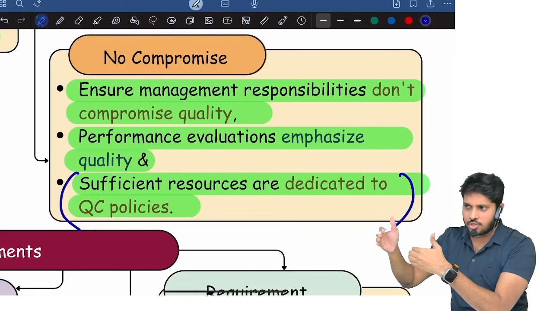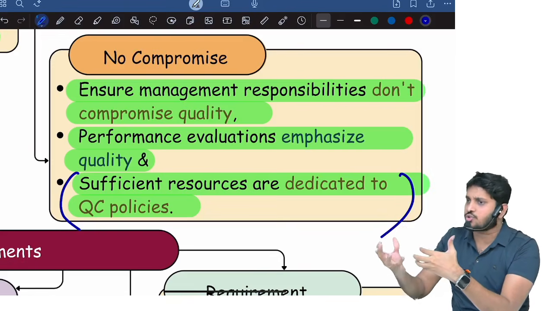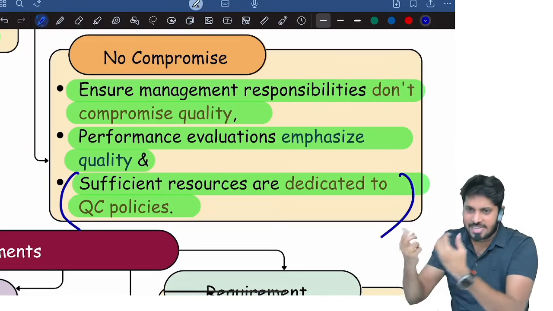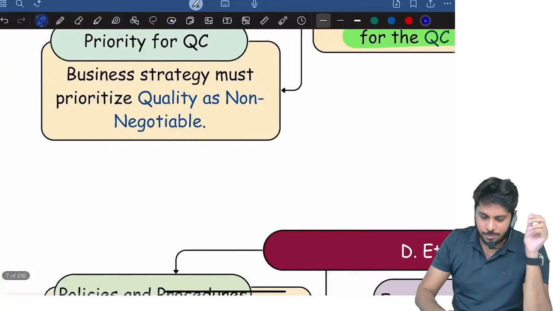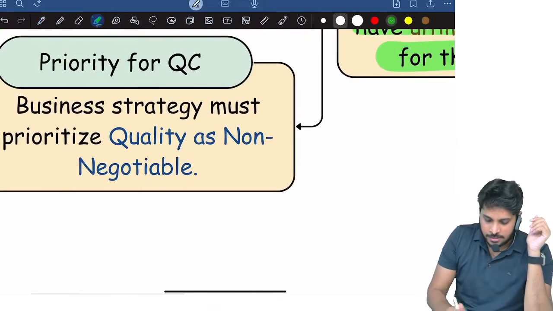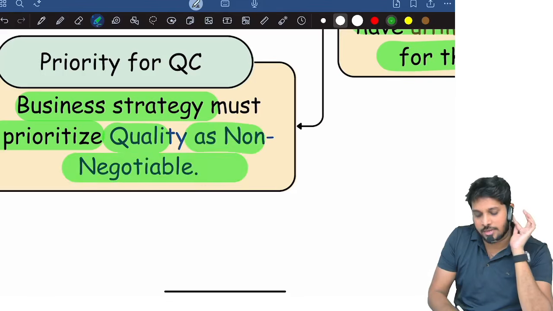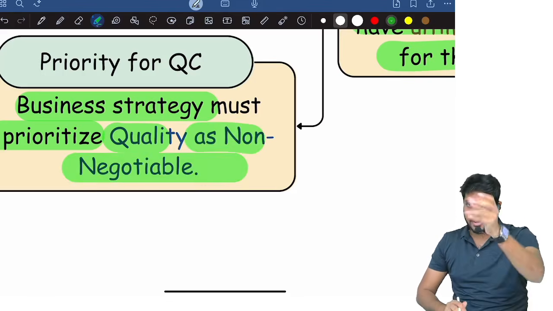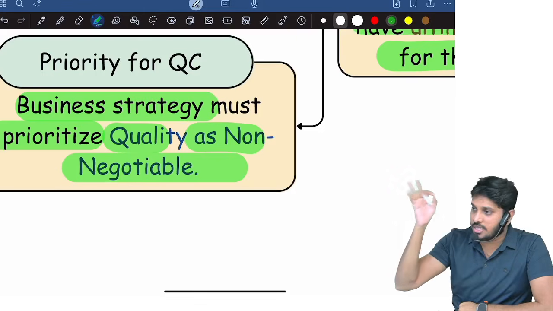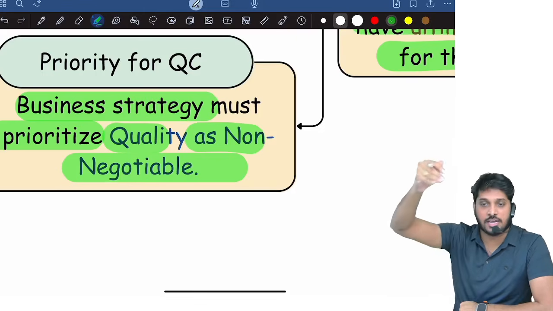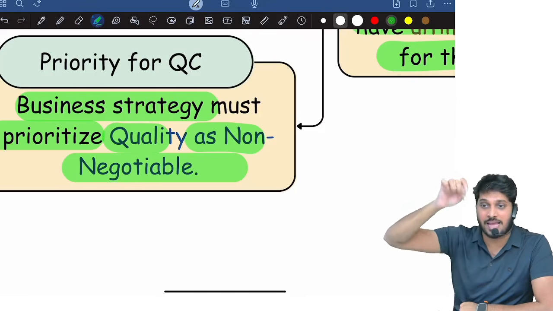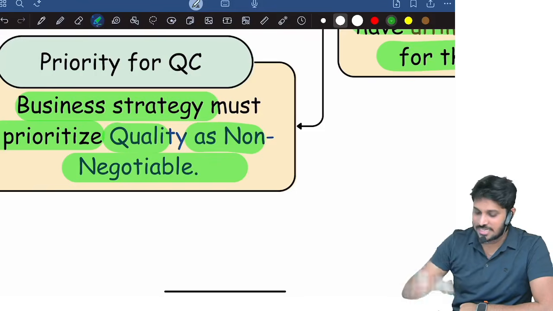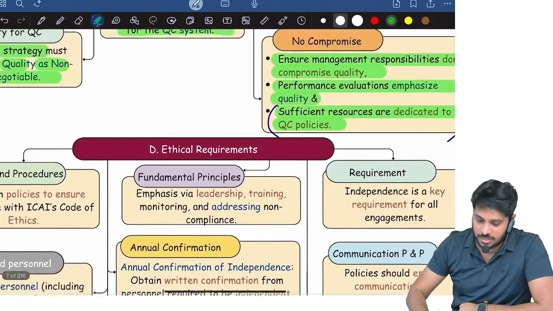Sufficient resources must be dedicated to quality control policies. The partner has to be delegated some resources, some staff, and technical resources. Only then can quality control policies be developed properly. And finally, the business strategy must prioritize quality, which is a non-negotiable thing. When you're accepting a client, quality must be the ultimate focus. If you think you cannot deliver the proper service, you should not accept the client. So the business strategy must be aligned with a quality-oriented approach. That's it. This is regarding leadership responsibilities for quality.